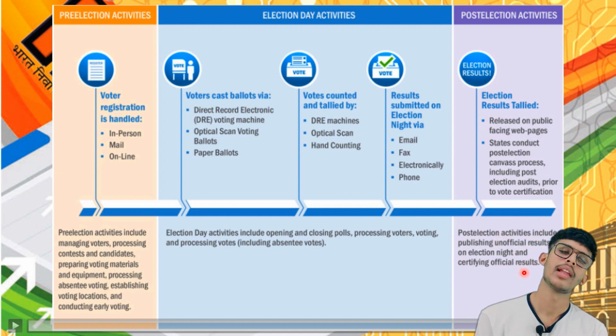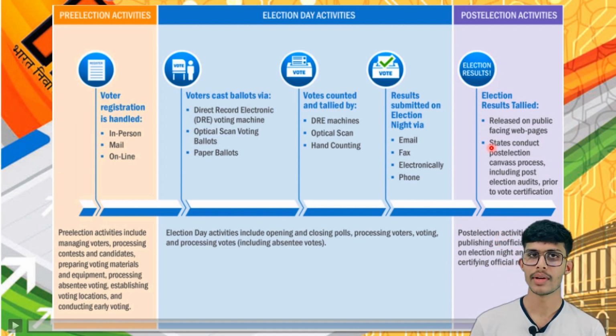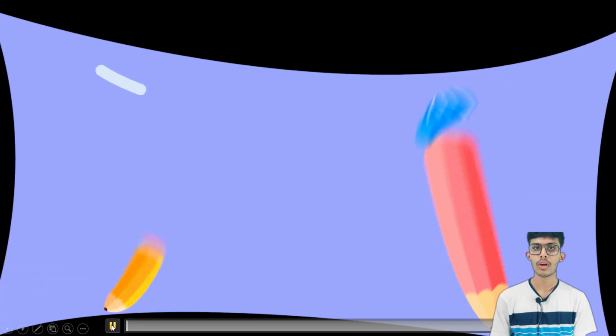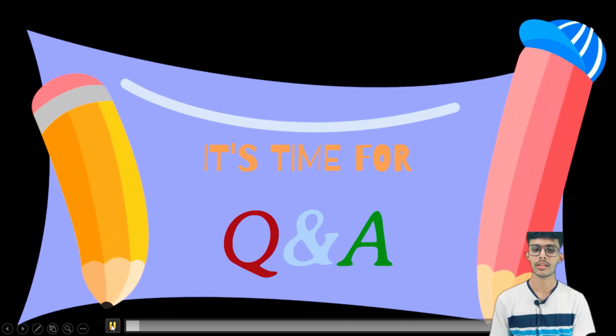Finally, post-election activities include publishing unofficial results on election night and certifying official results. It means after the election, the result of the voting is submitted to the election commission, which is later published on public pages, through which people can know who is the winner of the election. So like this, the electoral process of India works. Now it's time for the question and answer.